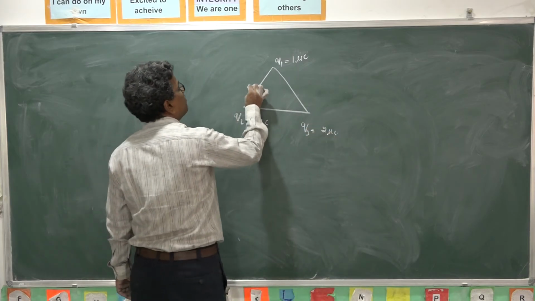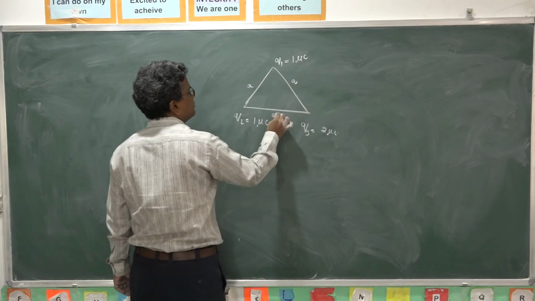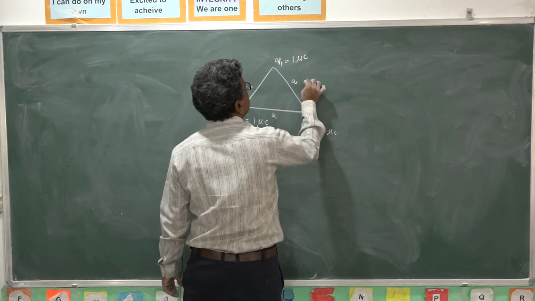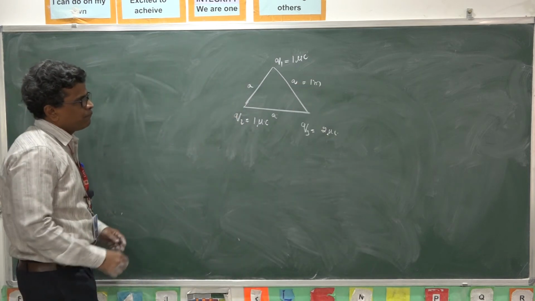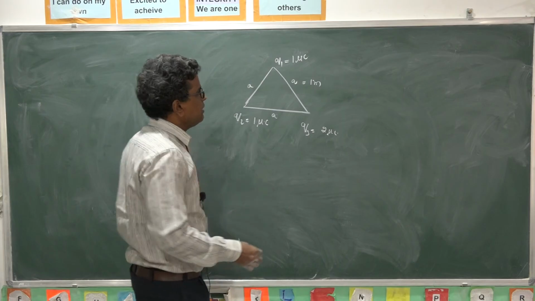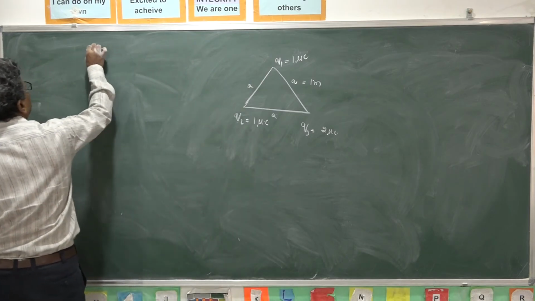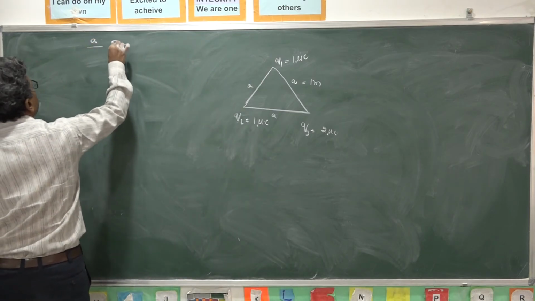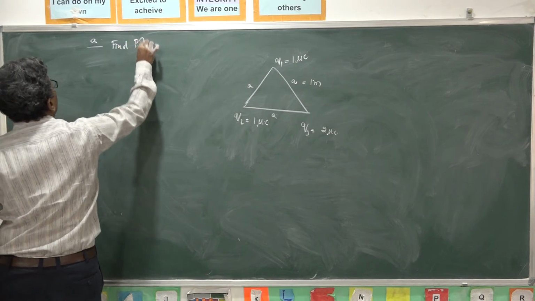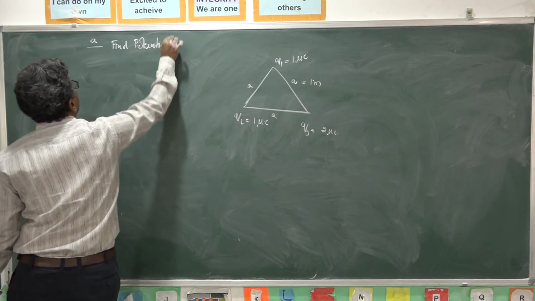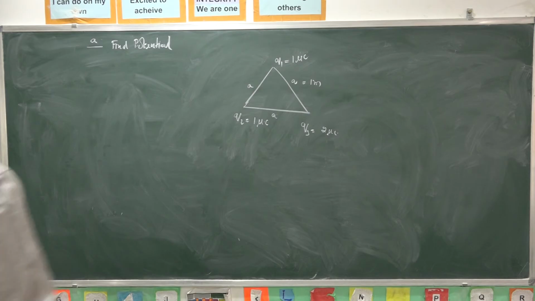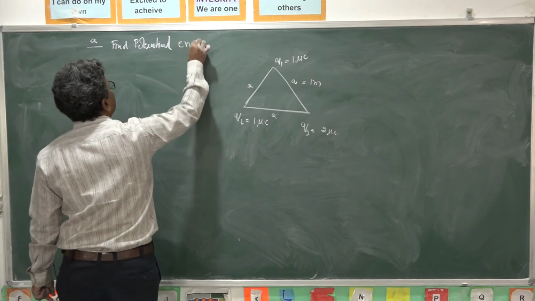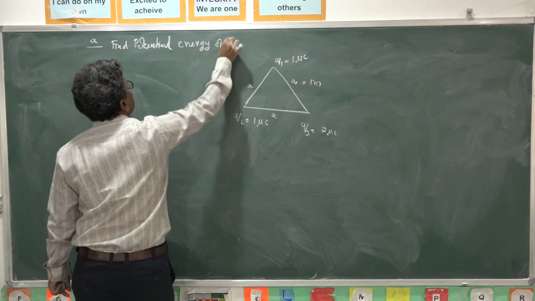They are placed at the vertices of an equilateral triangle of side length 1 meter. Now, what is the potential energy of this system? Find the potential energy of the system.